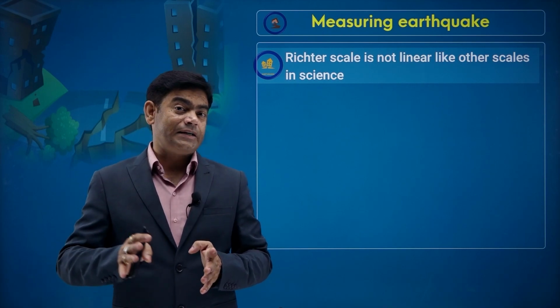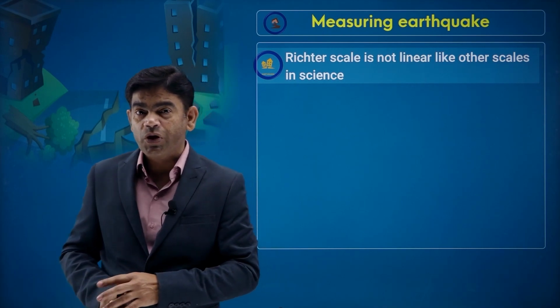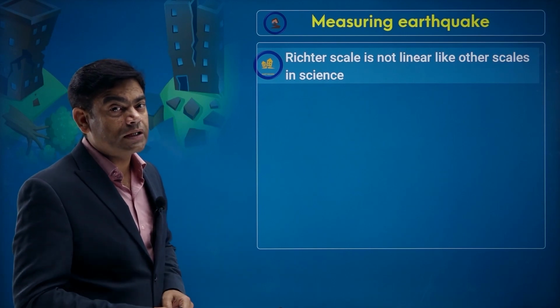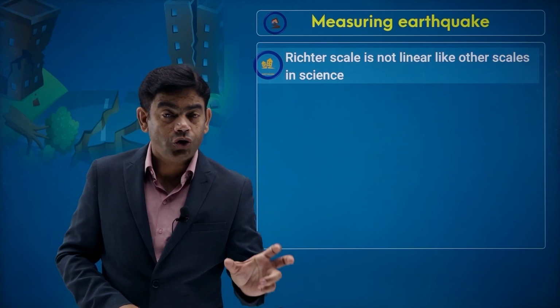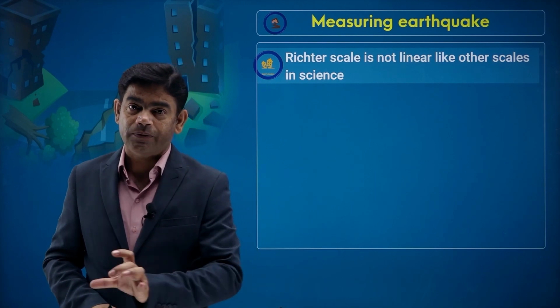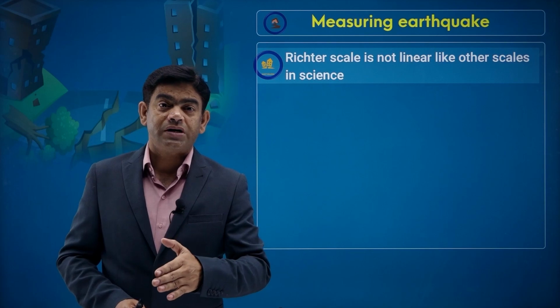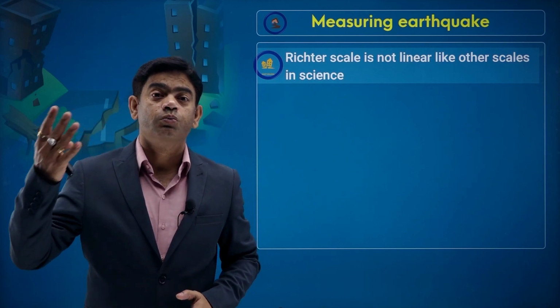So is it going to create destruction 1.5 times more than the earthquake which has a Richter scale value of 4? No, it's not linear. Each number shows that it is 1000 times more.